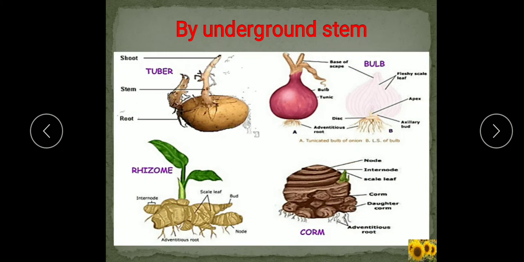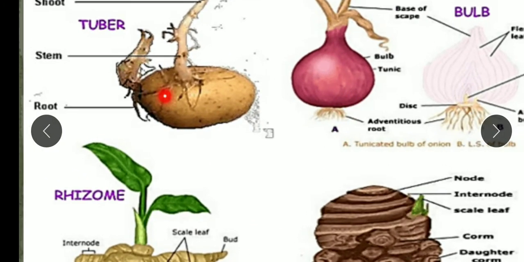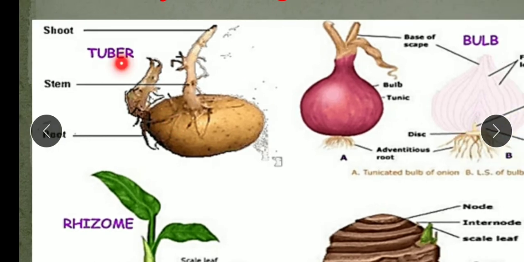So, let us see vegetative propagation by the natural methods, and in natural methods by underground stem. We will see the different types of underground stem. First, we will start with the tuber. Tuber is the swollen underground stem. Example is potato.